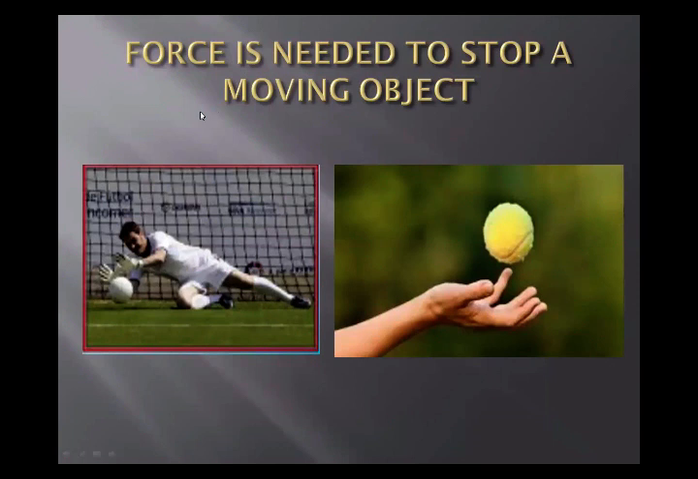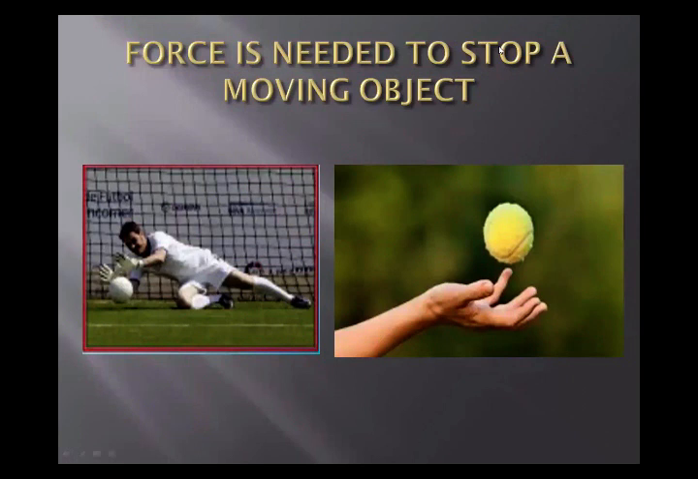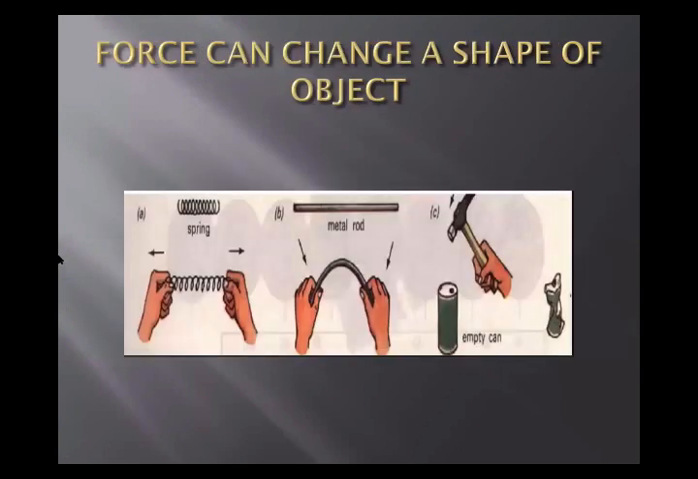Now again look at the picture very carefully. As you see in the picture, a goalkeeper wants to stop the ball from rolling into the net, and when someone throws a ball toward me, I will stop it by catching the ball. So I also want to stop the motion of the ball as the goalkeeper wants to stop the motion of the ball. So we can say that force is needed to stop a moving object. I hope that you can understand it. And now we're moving toward the next one.